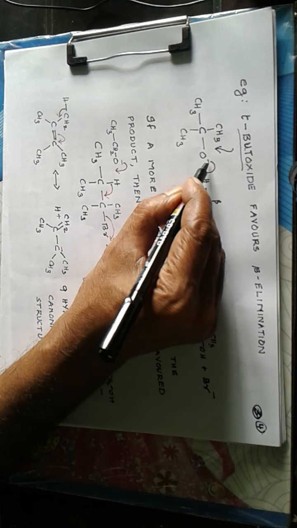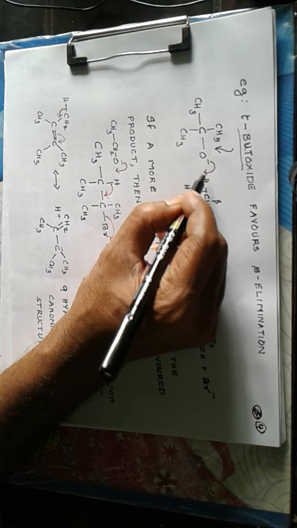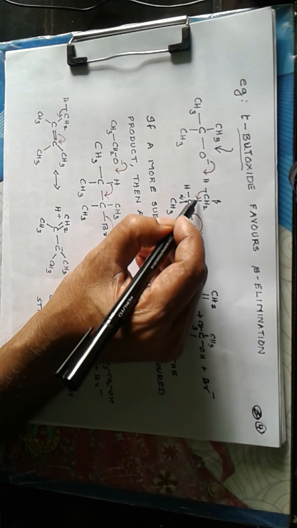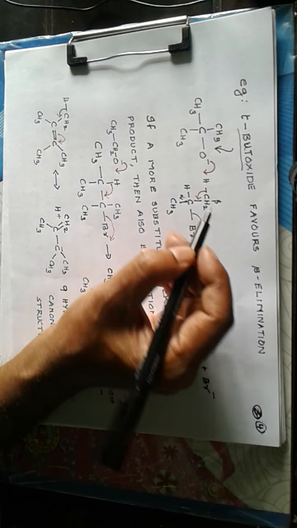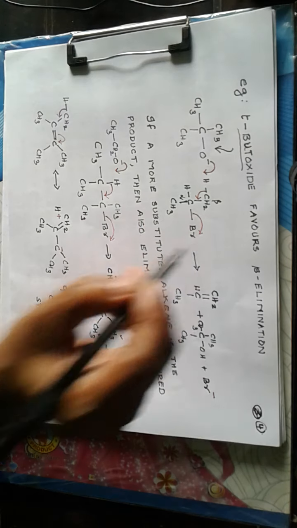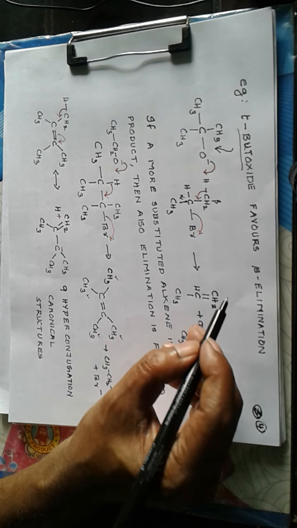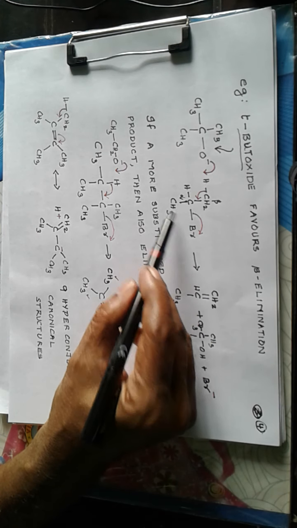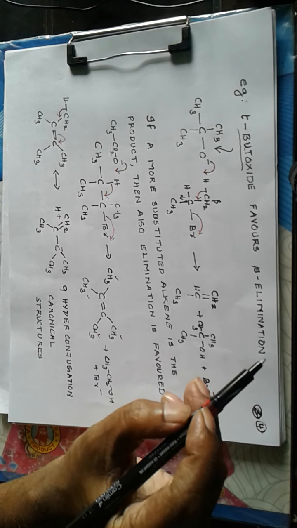Now the arrow starts from the negative charge and ends between oxygen and hydrogen. Then the CH bond will shift towards the position between beta and alpha carbons, with simultaneous removal of Br as Br negative. We get CH2=CH-CH3 plus tertiary butanol and Br negative.